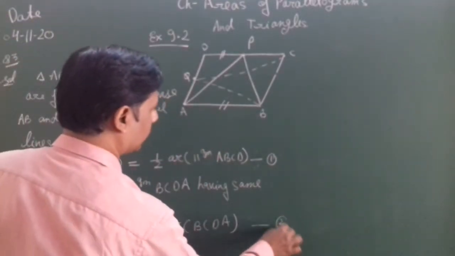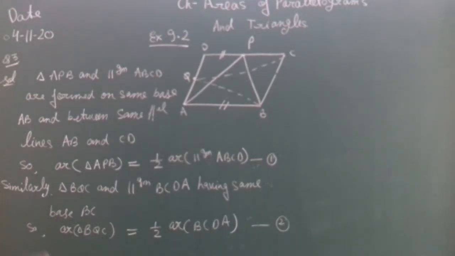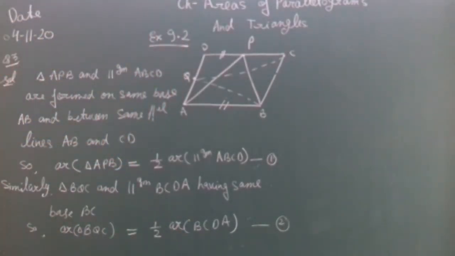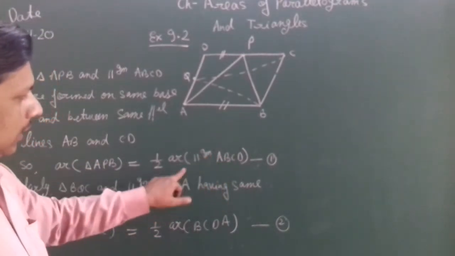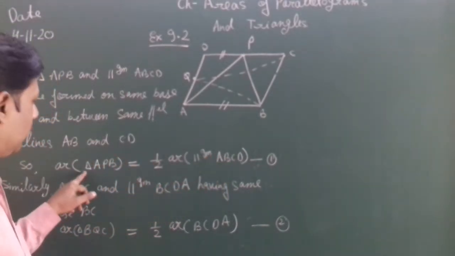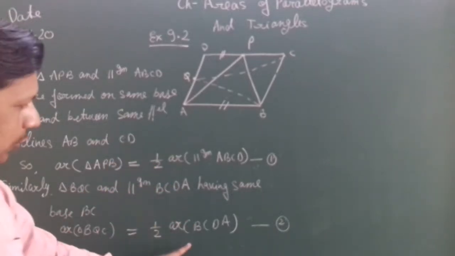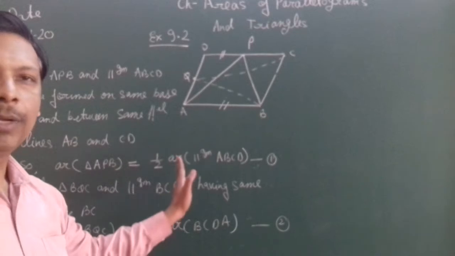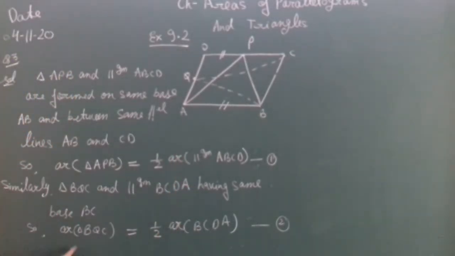Equation number 2. Now we know that halves of equal things are equal to each other. In equation 1, half of the area of parallelogram ABCD is equal to triangle APB. And in equation 2, half of the whole parallelogram's area BCDA is equal to BQC.